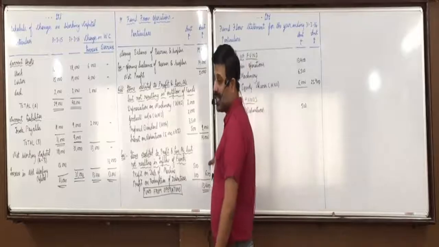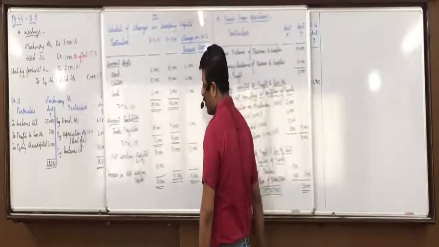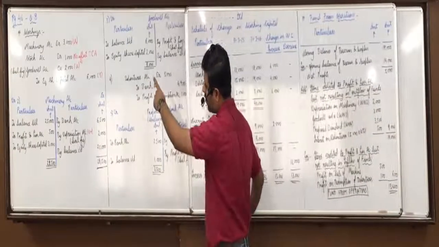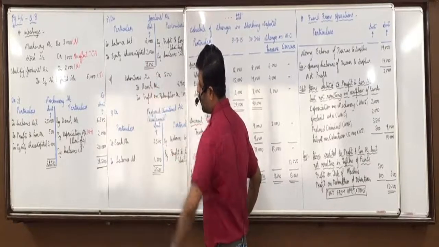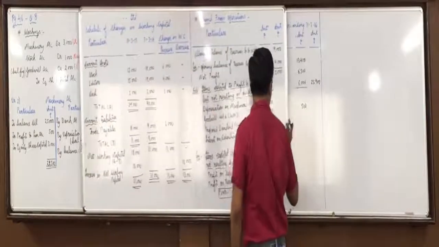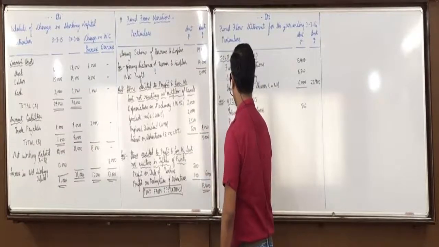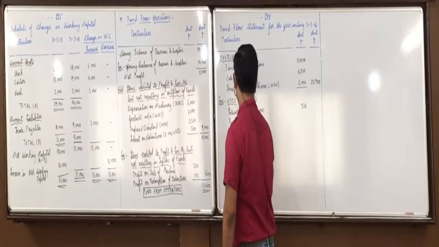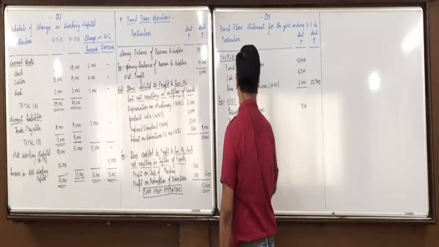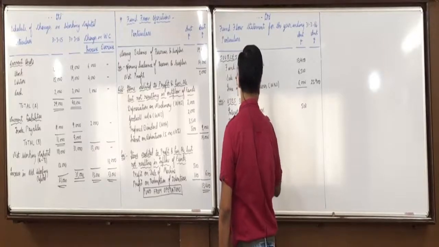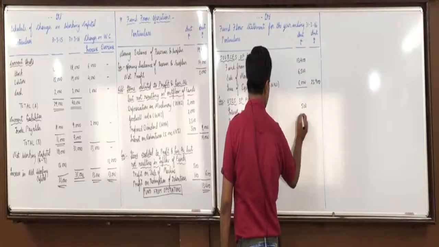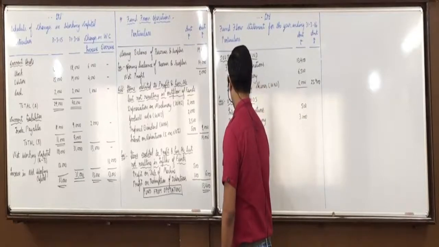No. Adjustment 1 from working note 1: purchase of machinery 3,000, purchase of goodwill 2,000.